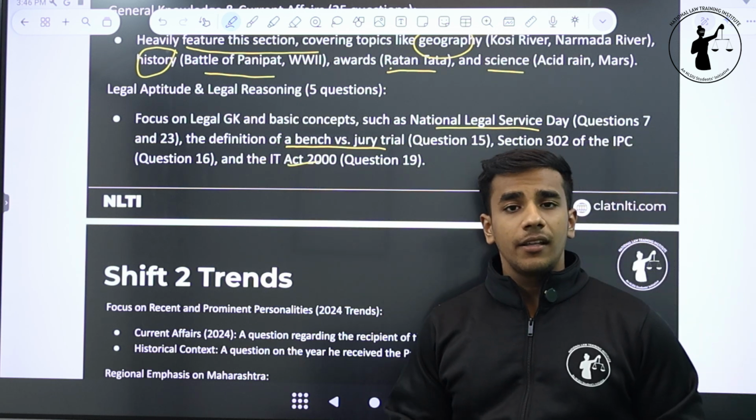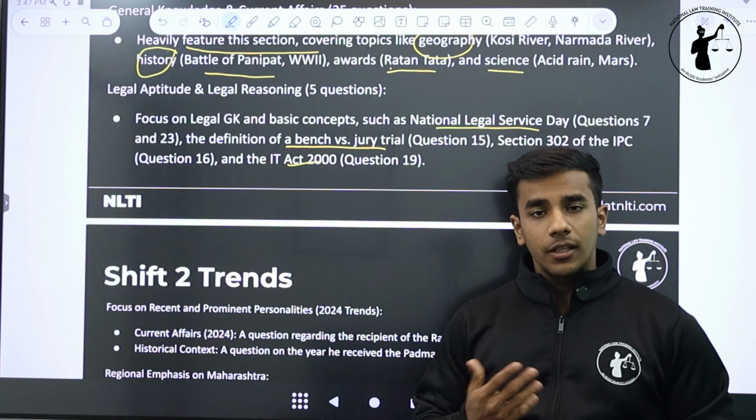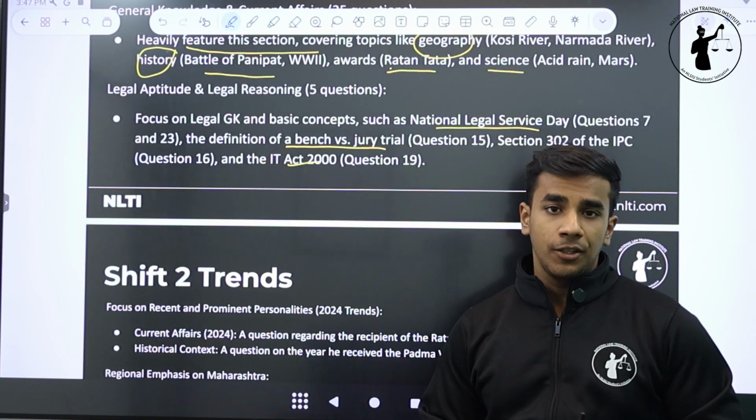Recently the BNS and the other criminal laws were also passed, so have some basic understanding of what the new changes have been introduced by the new bills or the acts.